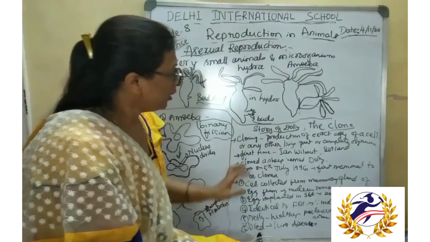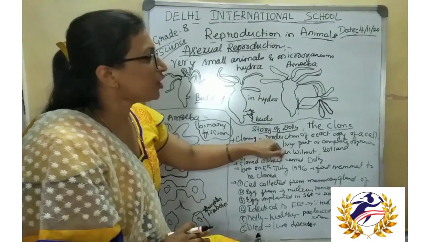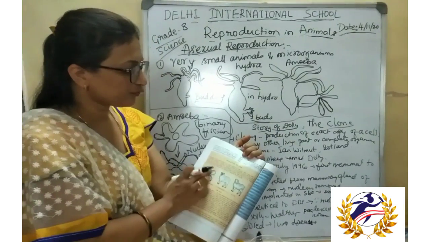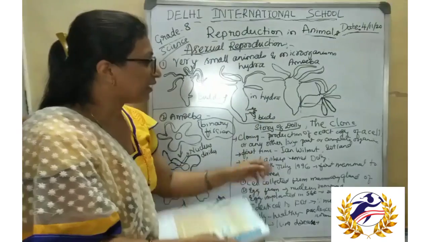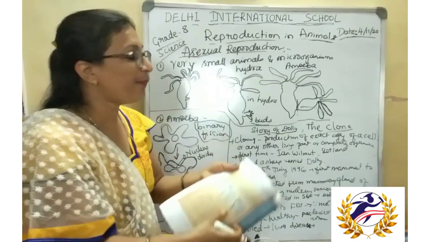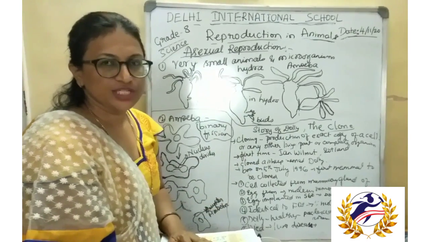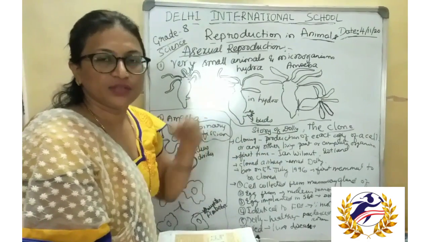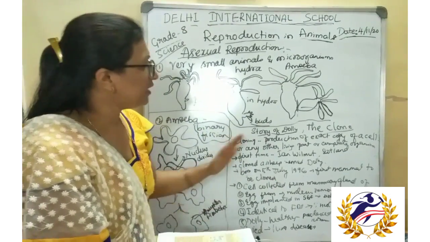So here, cloning. What do we mean by cloning first? Cloning is the production of an exact copy of a cell of another organism, to produce another organism from any part of the parent or a complete organism. Usually this cloning doesn't involve any reproductive organs. Any part of the parent organism is taken and the new individual is synthesized. That is called cloning.